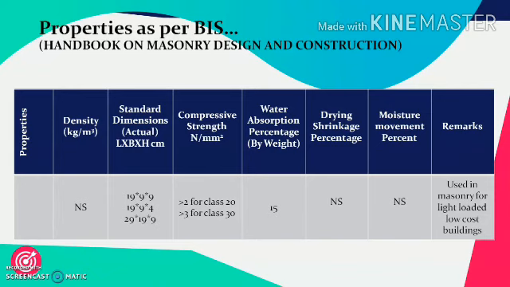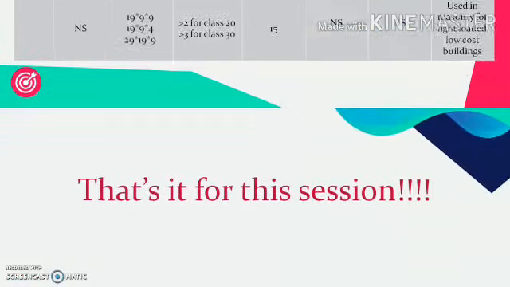Compressive strength. These are again manufactured in two classes, class 20 and class 30. For class 20 the strength is around 2 Newton per mm square, while for class 30 it is 3 Newton per mm square or more. Its water absorption permitted is up to 15%. Drying shrinkage and moisture movement is once again not specified. These are used in masonry for light loaded and particularly in case of low cost buildings.